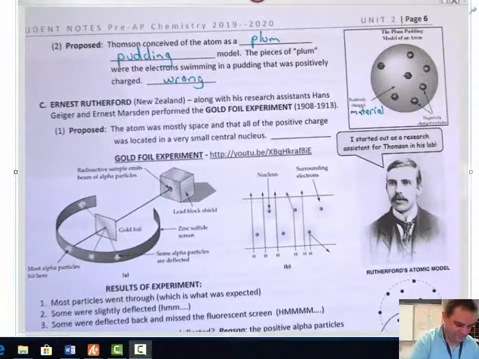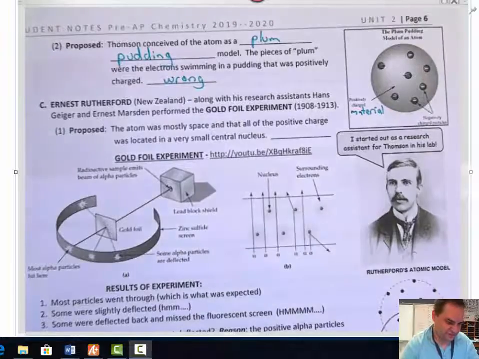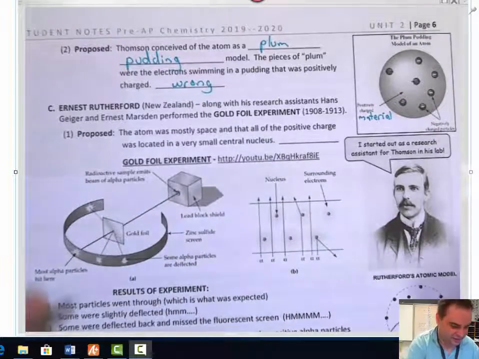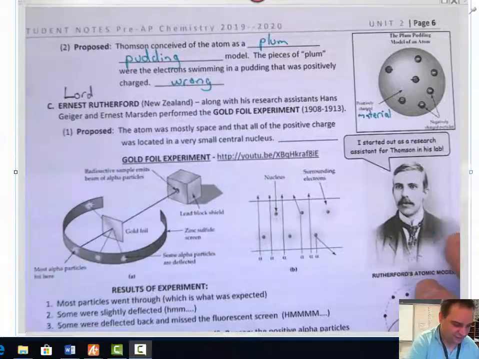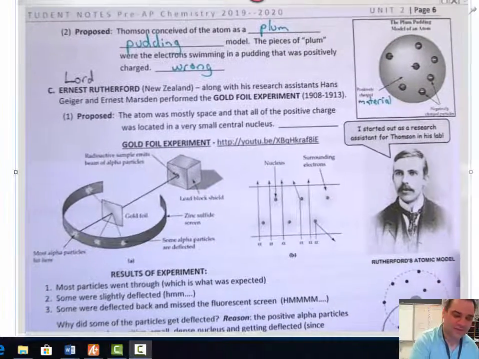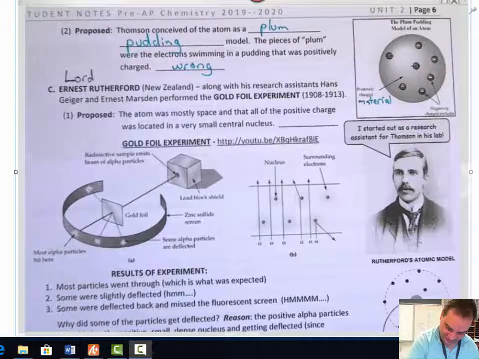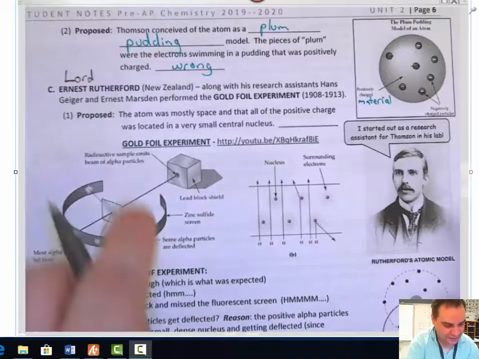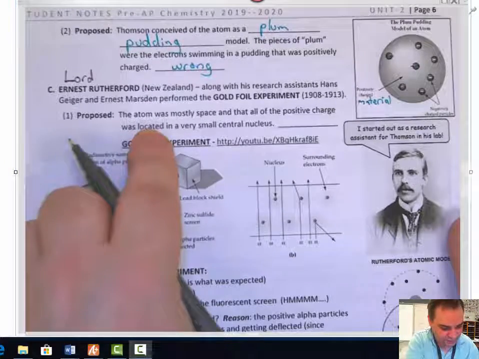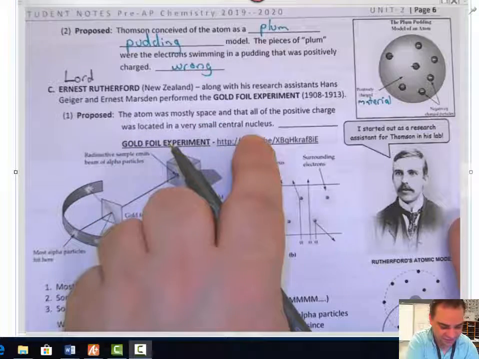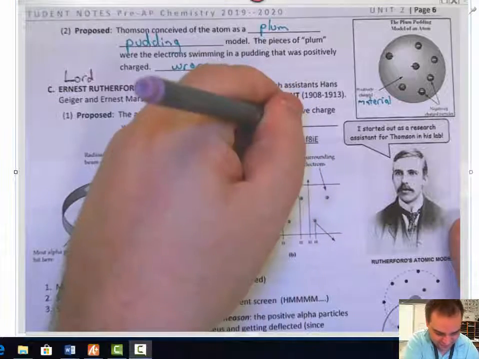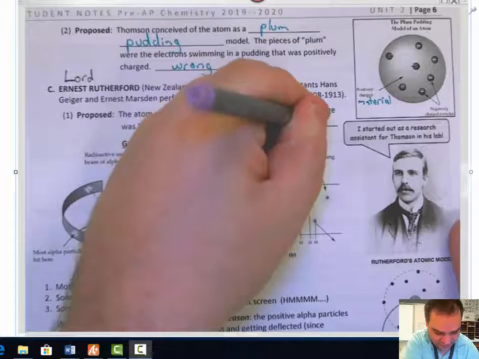Okay. Moving on to the third guy. Gotta go through 5 of these guys. Ernest Rutherford. Hey, did you know Ernest Rutherford was Lord Ernest Rutherford? Yeah. They made him a lord. They did the thing with the swords and all that fun stuff. Okay? He proposed that the atom was mostly empty space and that all the positive charge was located in the central nucleus, which is correct, which he was right about.